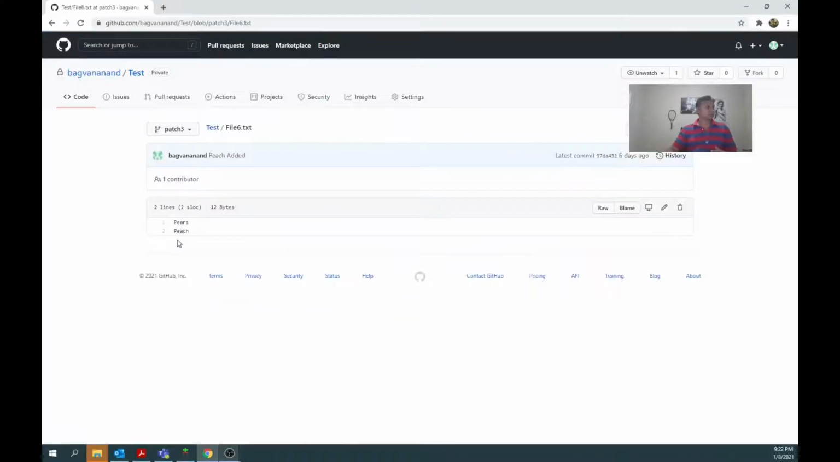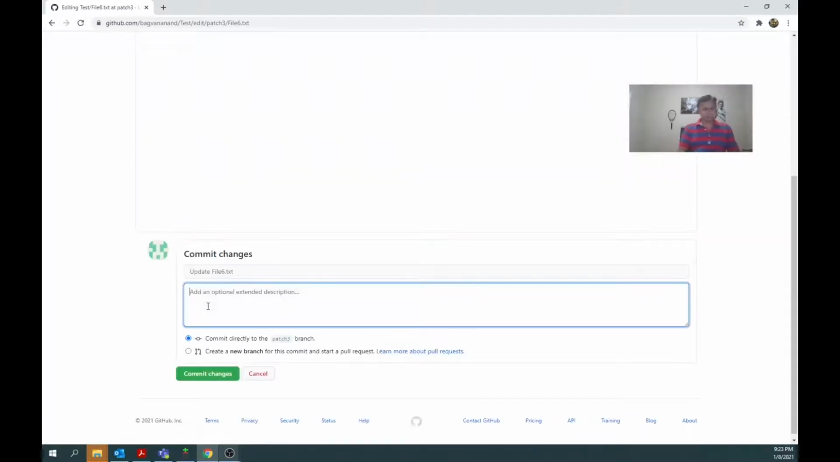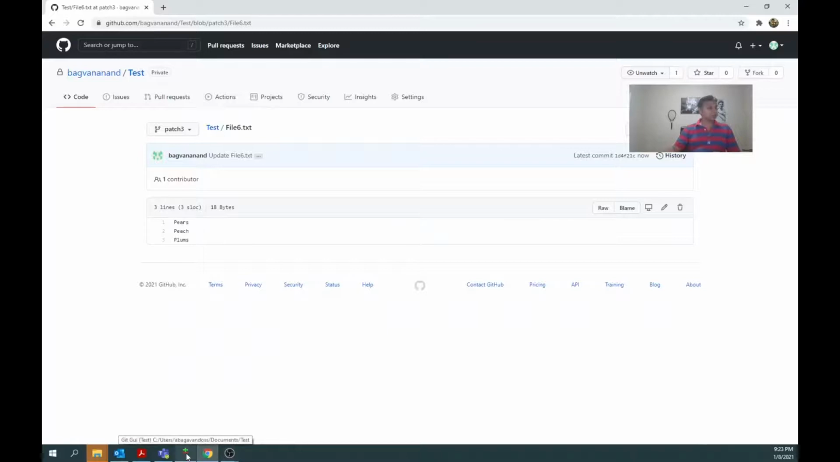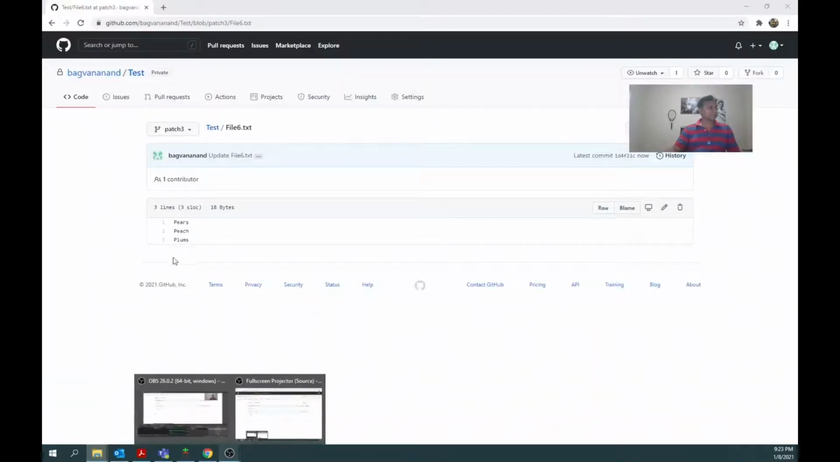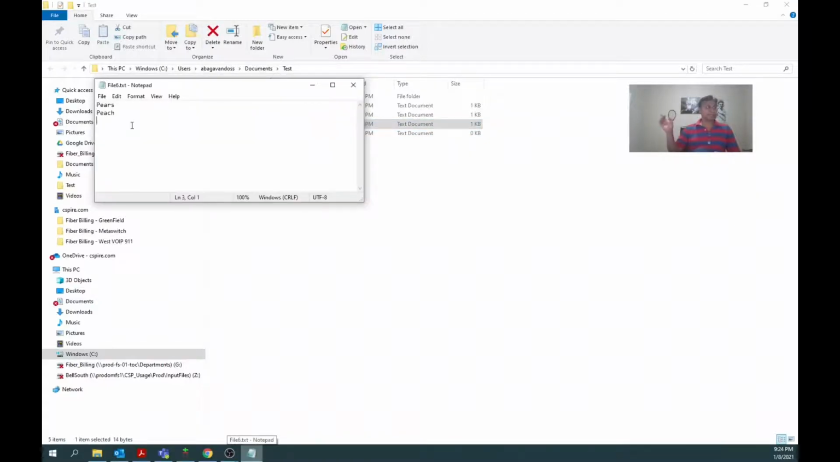So I am opening this file, edit, I'm adding plums, added, commit changes. That's it. Now in my local file system I'm going to make some changes. Someone added a change, someone added plums. Now I'm going to add passion fruit, save.